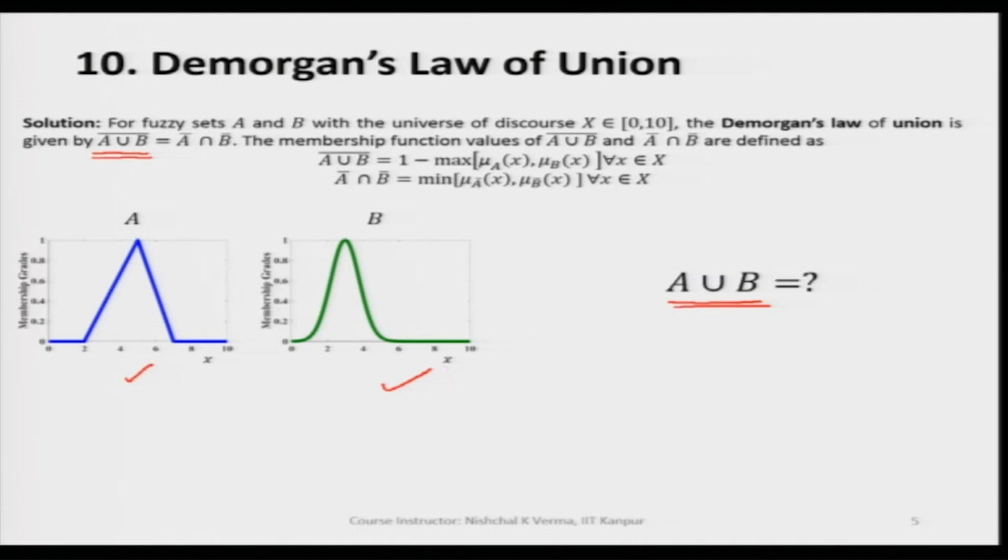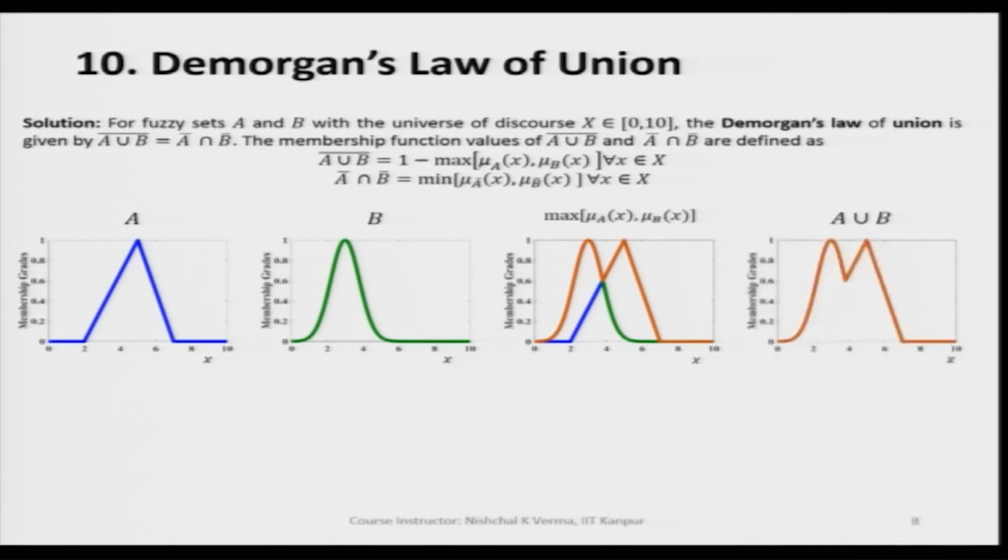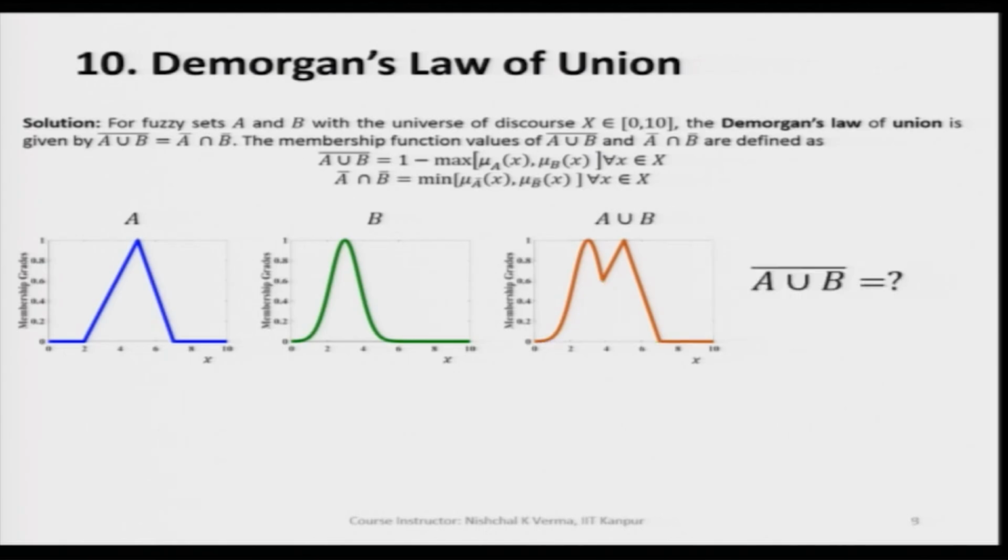To find A union B, we know we superimpose these two fuzzy sets on each other and we apply the max criteria, and when we apply the max criteria, we get A union B as a result here. So, this is A union B. Now, we have to find the complement of this fuzzy set, which will be the complement of A union B. So, let us see how it looks.